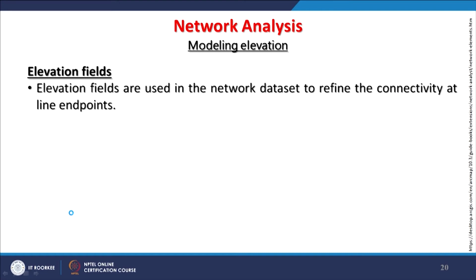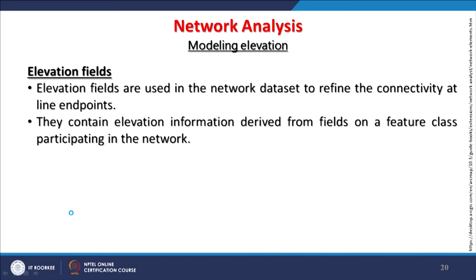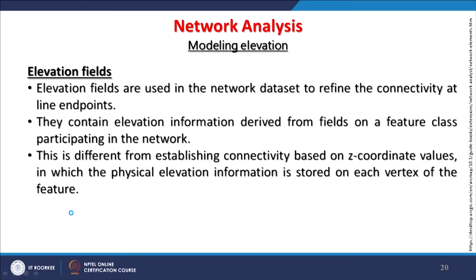So, elevation fields which can be created in a database are used in the network dataset to redefine this connectivity at line endpoints, and they contain elevation information which is derived from the field on a feature class participating in the network. So, the height above mean sea level or depth or whatever information has to be collected, and then it has to be stored in our attribute table as a feature class participating in the network.